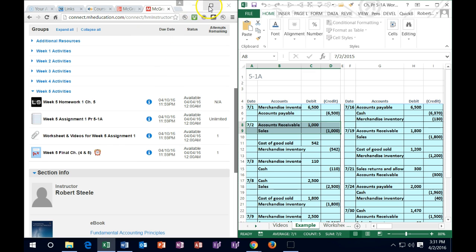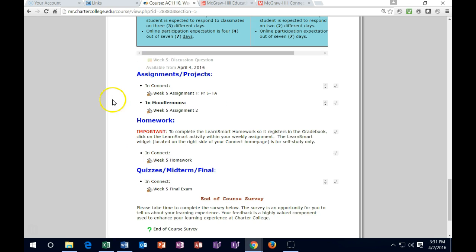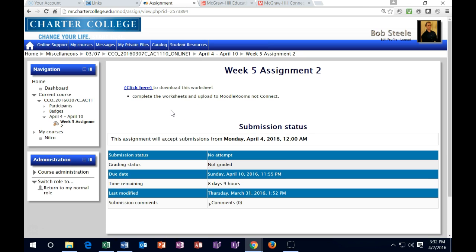So I'm going to go back to Moodle Rooms up top. This one is in Moodle Rooms, so if you open up the Moodle Rooms assignment, we have to turn that one in here. If you open this one up, it'll be an Excel sheet. This is usually going to be a much smaller Excel sheet, and then we'll turn it in right here. There'll be a submit button.